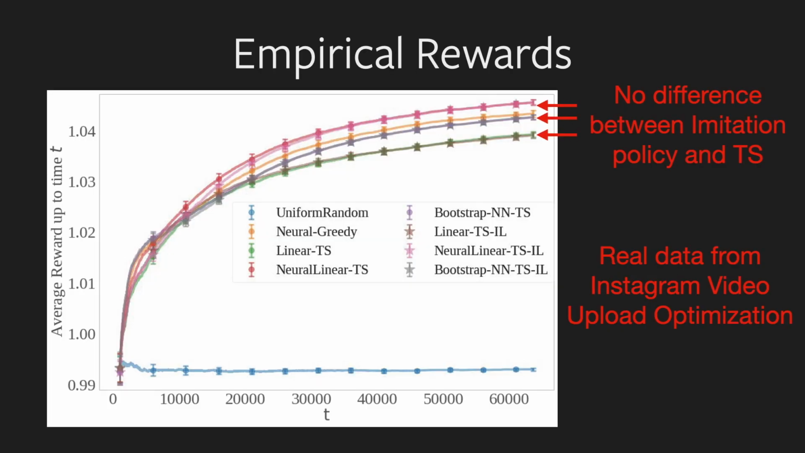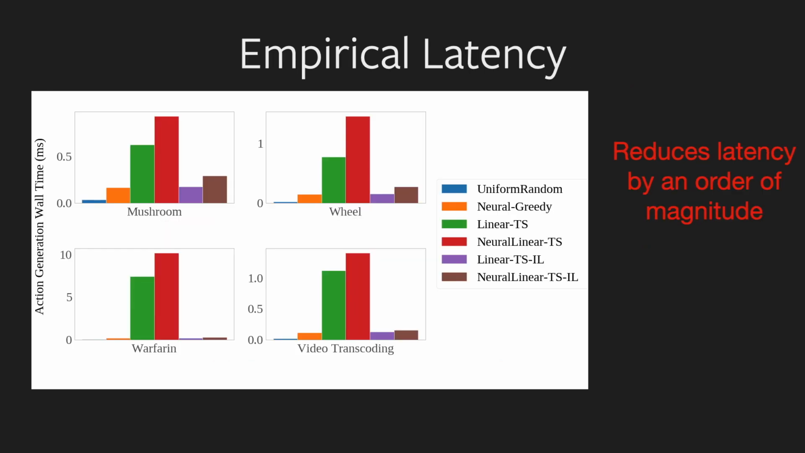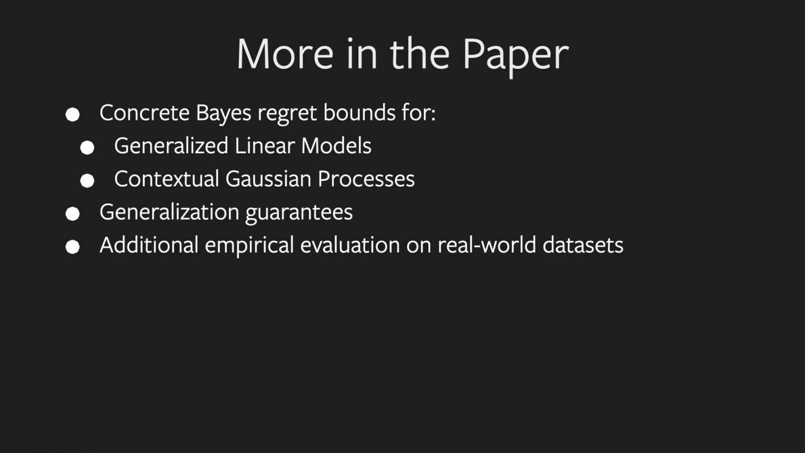Empirically, we find that there is no difference between the imitation policy and the Thompson sampling policy in terms of cumulative reward. Our wall time measurements show that our imitation learning algorithm reduces decision-making latency by over an order of magnitude. For more details on our work and further results, please check out our oral presentation and our paper.